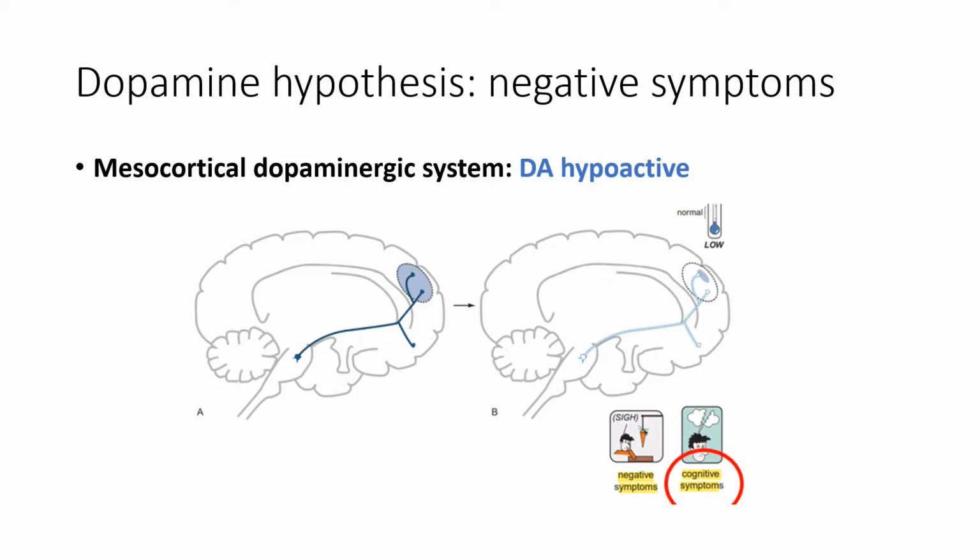So what's from this then? You might just want to increase the amount of dopamine in the mesocortical pathway to get rid of the negative symptoms. But the problem with that is if you increase dopamine, how can you do it in a selective manner? That being, how can we only increase dopamine in the mesocortical pathway and not other dopamine pathways? For example, if we increase dopamine globally, then we're going to increase the amount of dopamine in the mesolimbic pathway, which is already hyperactive.